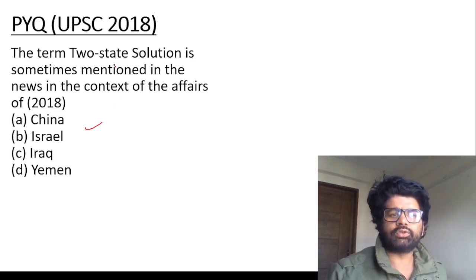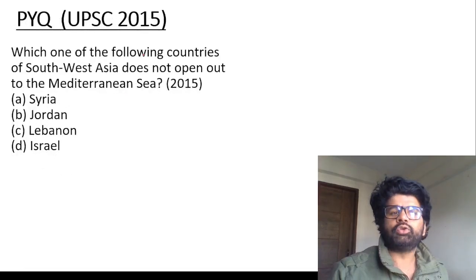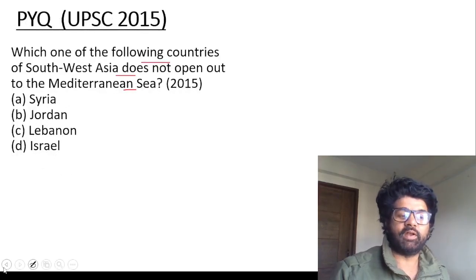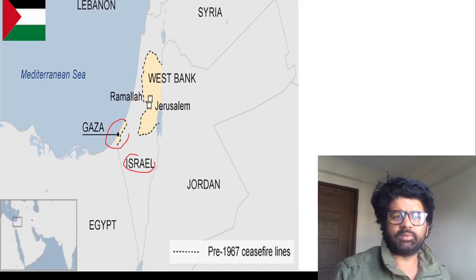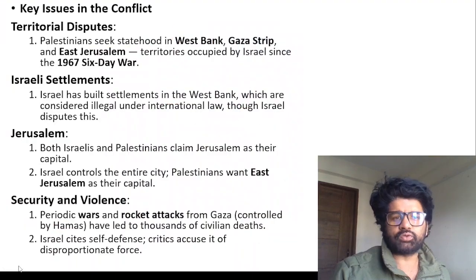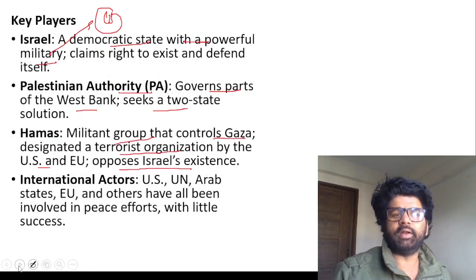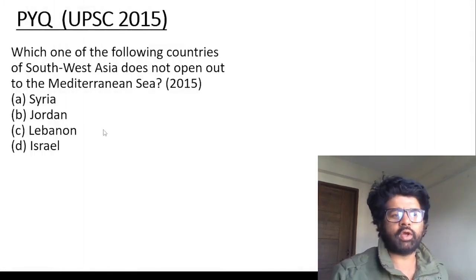The term two-state solution is sometimes mentioned in the news in the context of the affairs of Israel. Two-state solution, Israel and Palestine. PYQ UPSC 2015: Which of the following countries of Southwest Asia does not open out to the Mediterranean Sea? Whenever you see these maps, guys, have a look at this. This is very important. UPSC loves to ask questions on West Asia and the regions around the Mediterranean Sea, so you should know these. In this PYQ, you have to use your existing knowledge.